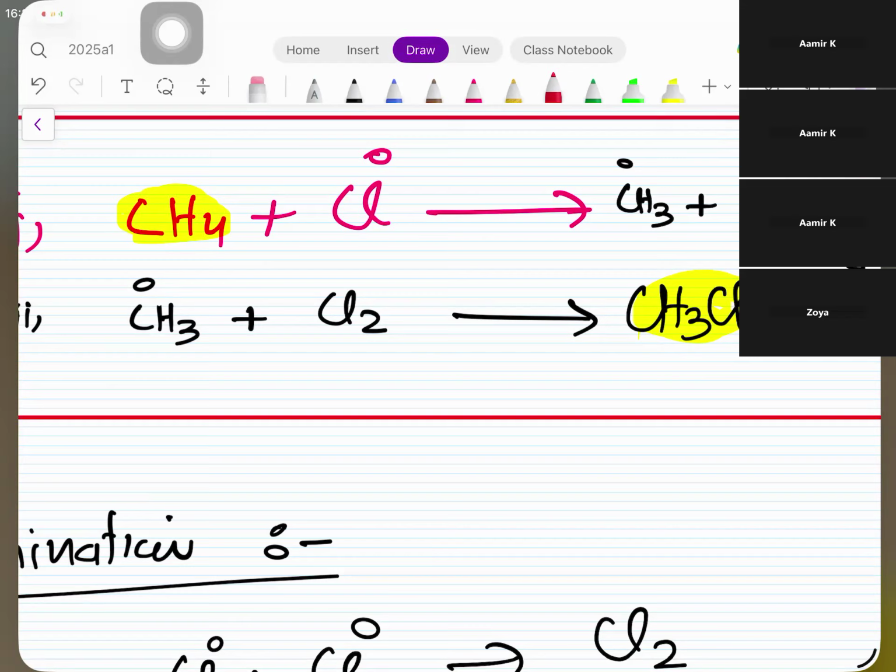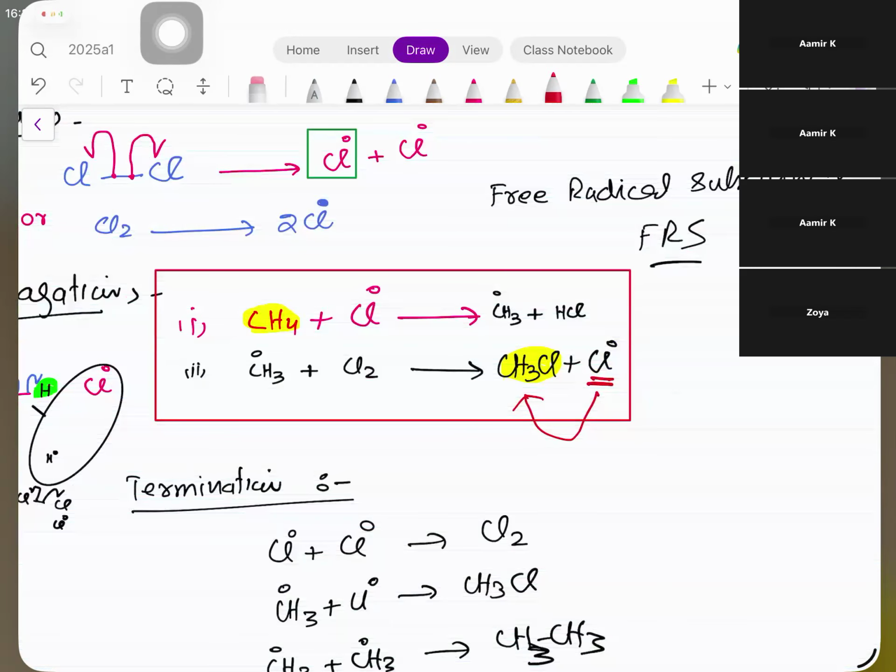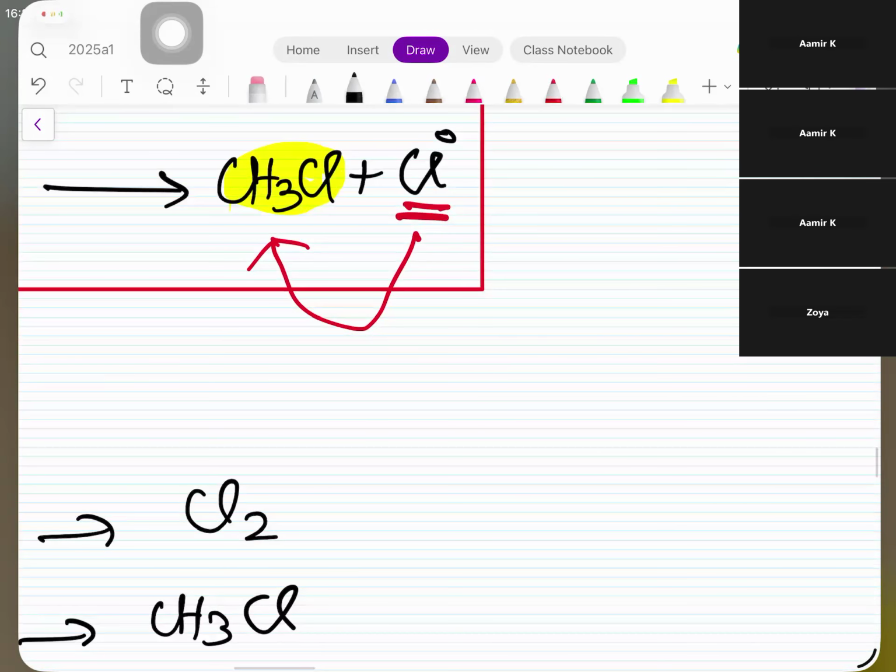हाइड्रोजन ना. तो क्या जो प्रोडक्ट बना है इसके पास अभी भी हाइड्रोजन है? How many hydrogens? 3. So it's going to attack this hydrogen again. Right, so it's going to propagate. Keep propagating until there is no more hydrogen left with this. So it means this Cl free radical is going to attack this hydrogen. So propagation के दो और steps हो जाएंगे.